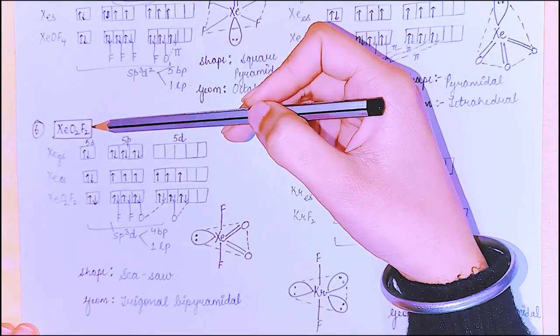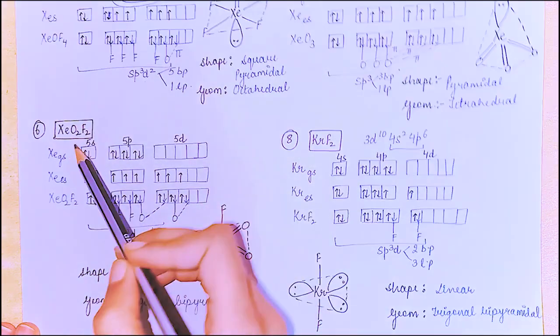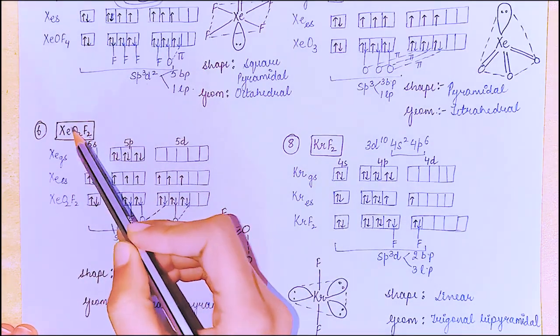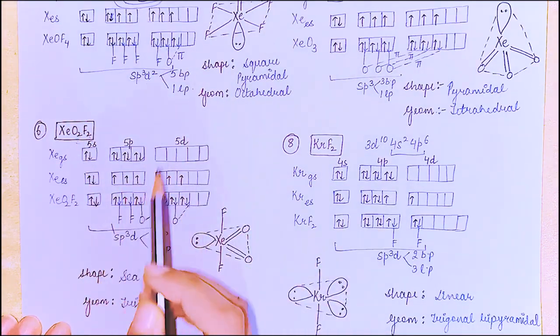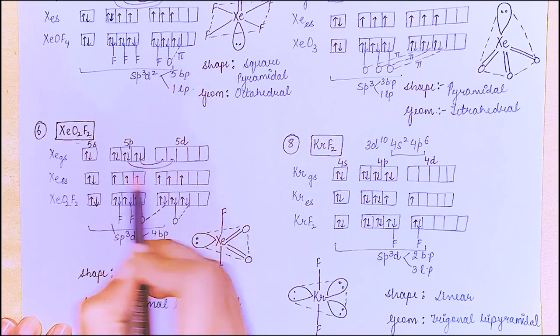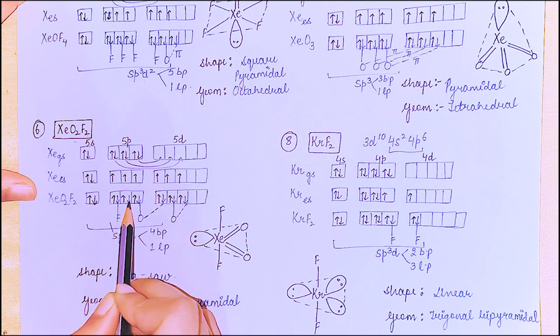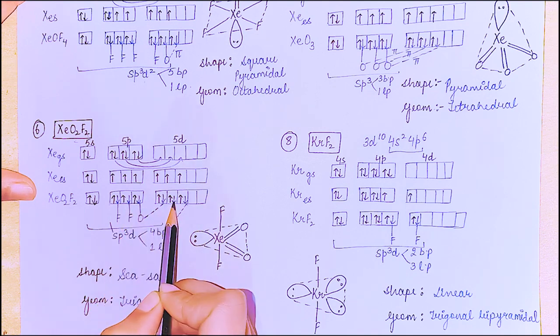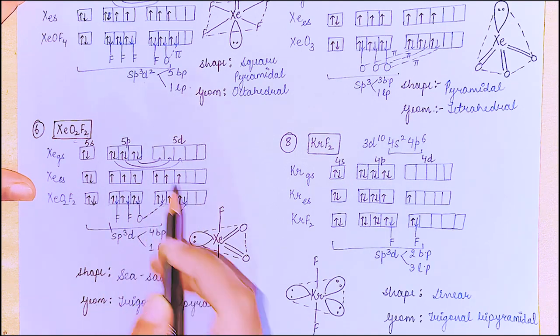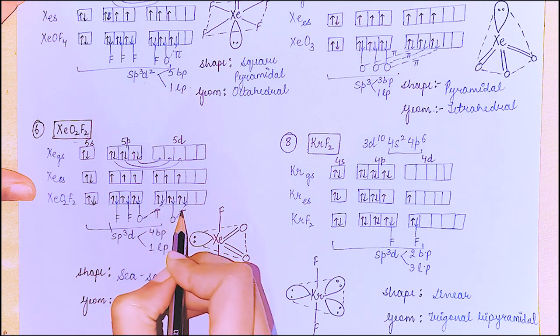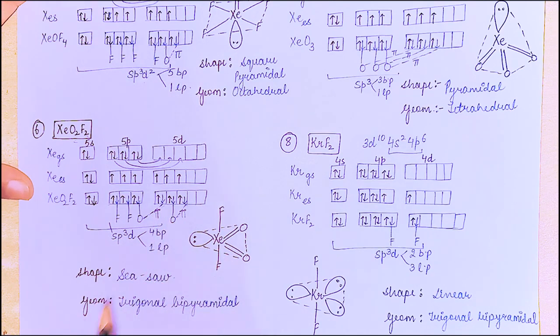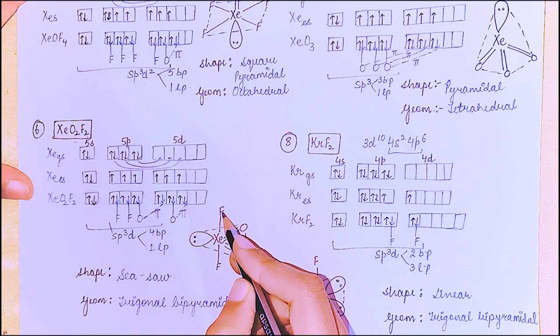Next is XeO2F2. We need 1, 2, 3, 4, 5, 6 places. 1, 2, 3 excitations. 2 fluorines, 2 oxygens and 2 pi bonds. These are the pi bonds. Alright. It is 4 bond pairs because we have 4 atoms and 1 lone pair. It is a seesaw shape, as you can see here.